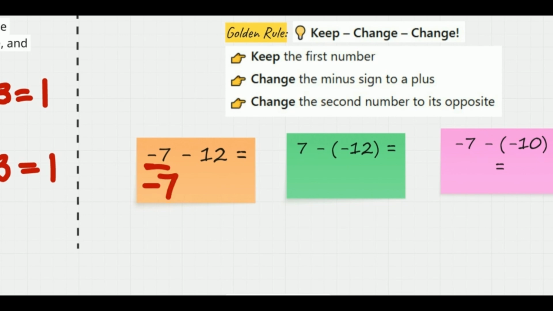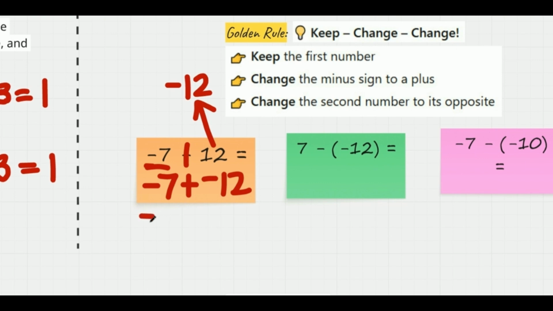And then we will change the minus sign to a plus. So this minus sign now here becomes a plus. And we rewrite the number 12, but then actually change it to its opposite. So when we talk about the opposite, we talk about the additive inverse of the second number. The additive inverse of 12 is just negative 12. Okay? So we will now rewrite that here, and our problem now becomes an addition problem, which is negative 7 plus negative 12, right? And so for this, we will treat it as an addition problem.